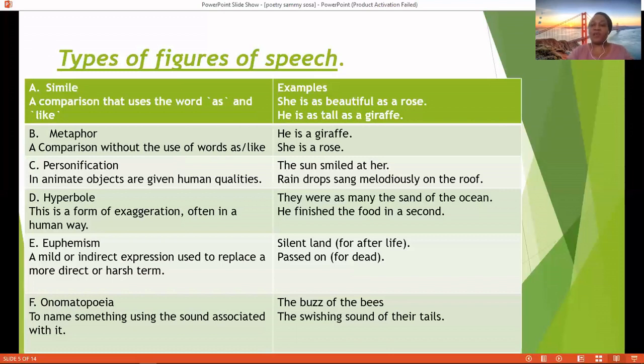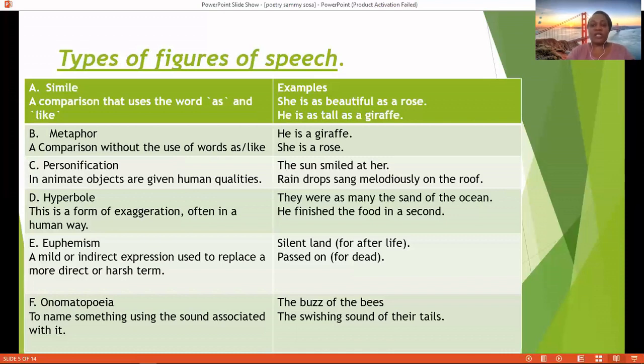D, hyperbole. Most of us are very good at exaggerating things, blow them out of proportion. But usually you will find that in poetry for certain emphasis to highlight something. This is a form of exaggeration, often in a human way. Examples, there were as many as the sand of the ocean. So that is an exaggeration or a hyperbole.